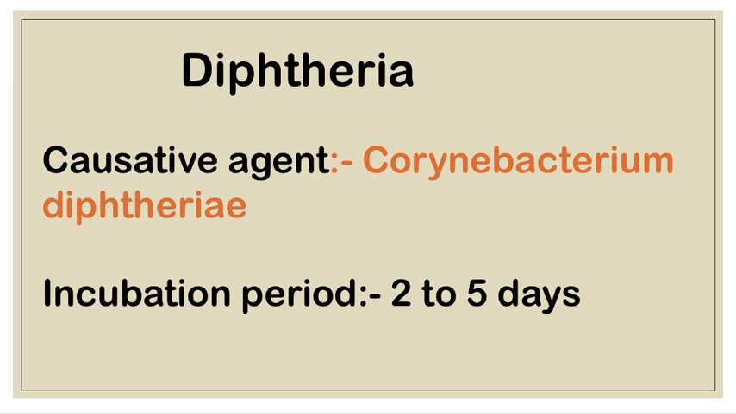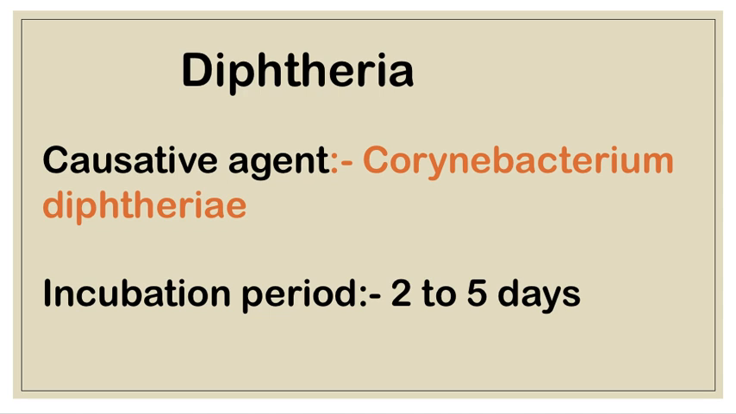Next is diphtheria. In diphtheria, the causative agent is Corynebacterium diphtheriae, and its incubation period is 2 to 5 days. The mode of transmission of diphtheria is droplet infection and from infected cutaneous lesions. Diphtheria shows many types of signs and symptoms.